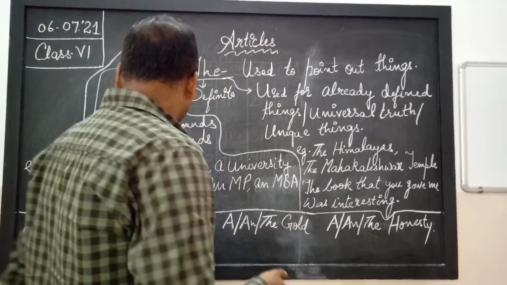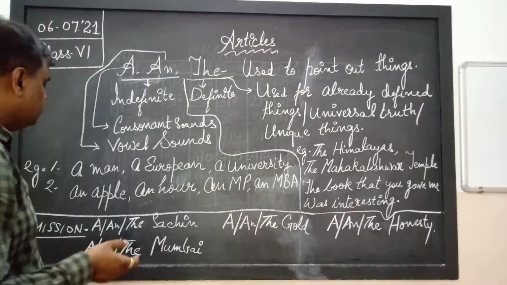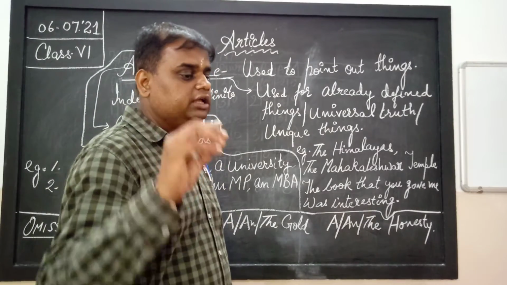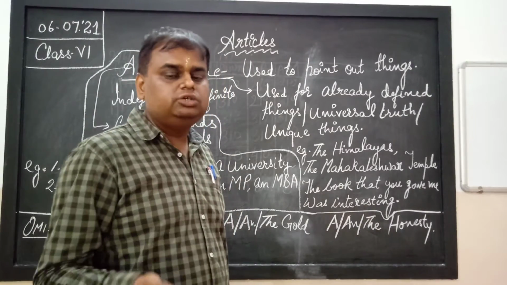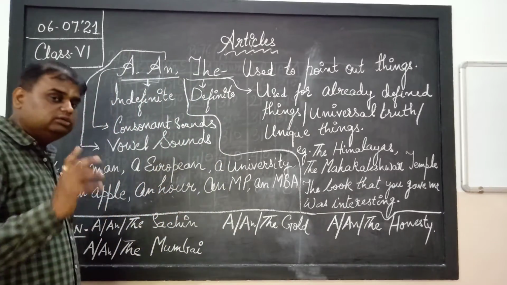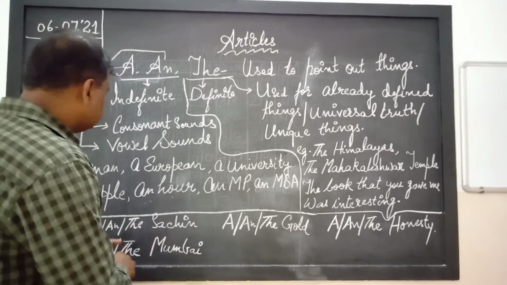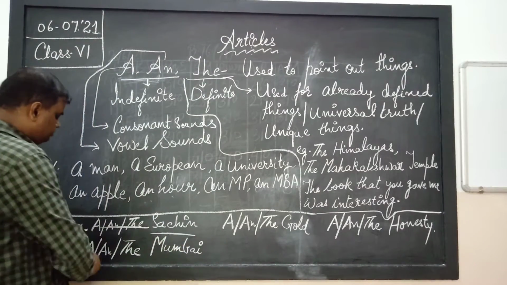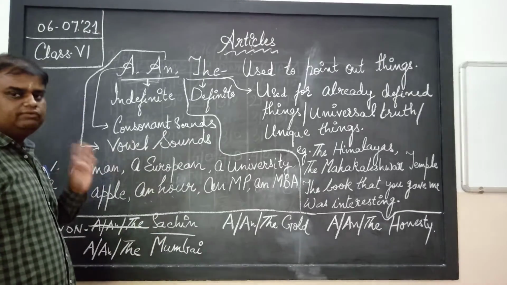There we use the. Now where we omit the articles. Where articles are not used, that also we have to know. Suppose in any place we don't need to use an article and we have used it, then it becomes wrong. Which are the places? Suppose I am using it before a proper noun, like Sachin. We will not say a Sachin, or the Sachin. It is wrong. Only Sachin we will use.